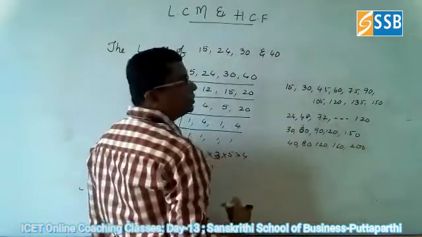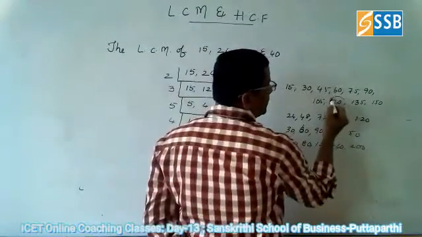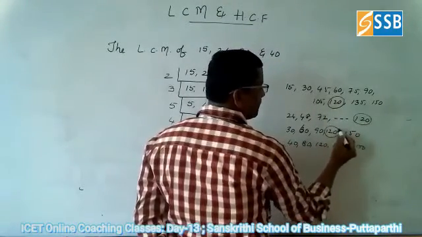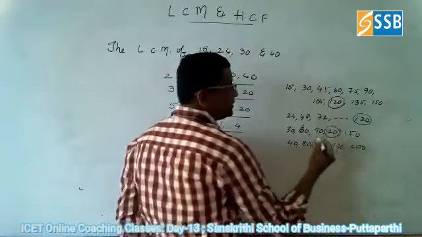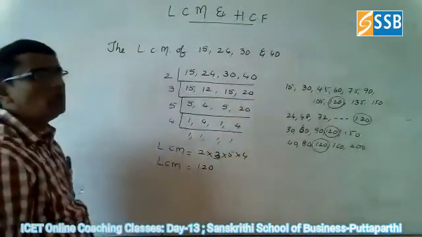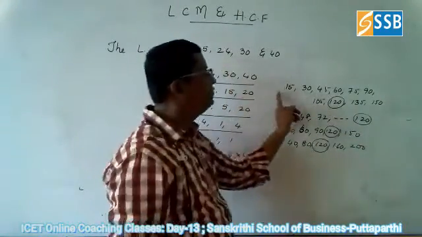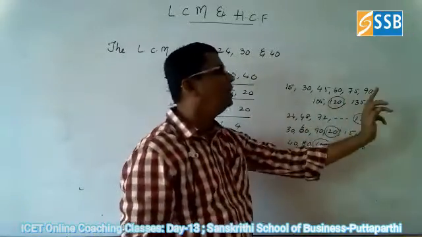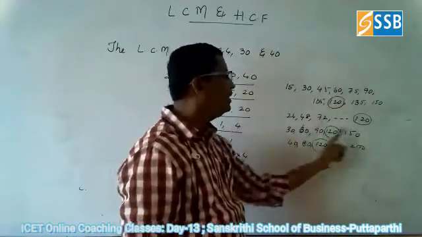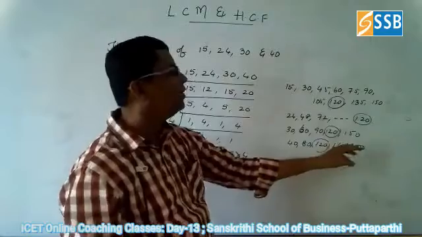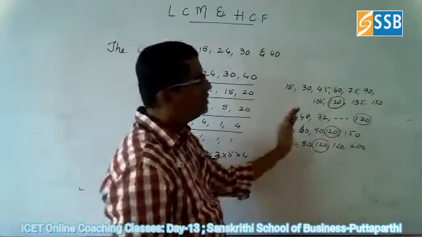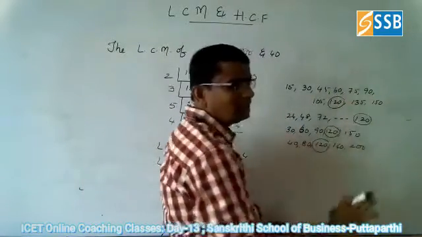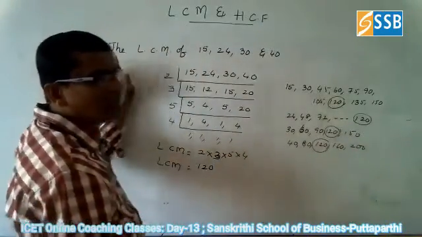See this. Among those, which term is common? 120 is common in all the cases. This is called the least common multiple. Write down the multiples of 15, of 24, of 30, and of 40. Among those multiples, the least one that is common in all the cases becomes the LCM of the given numbers.